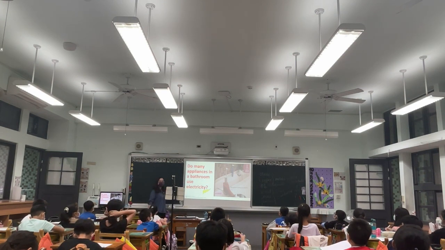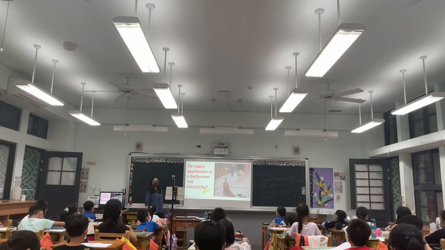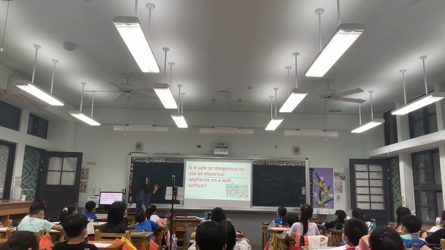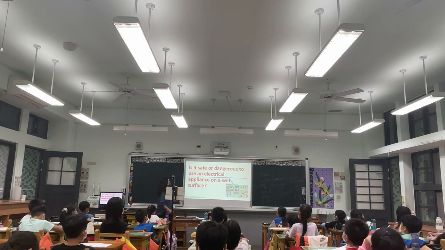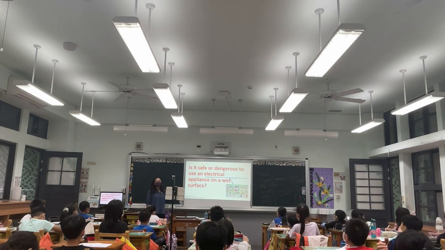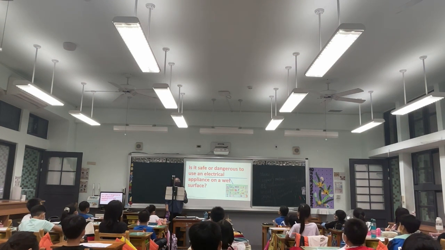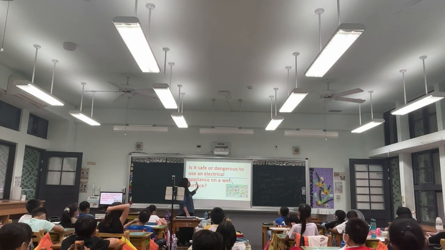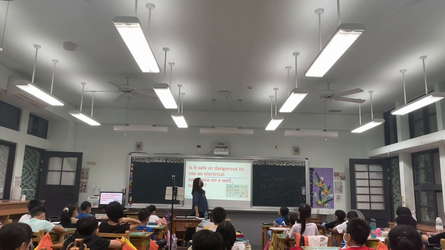Yes or no? Everyone say yes, they do. Okay, so next one. Is it safe or dangerous? What is safe? What is dangerous? To use an electrical appliance on a wet surface.